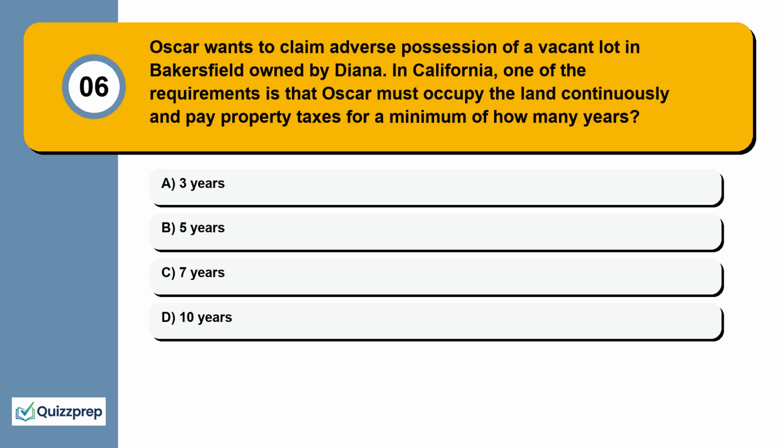Question 6. Oscar wants to claim adverse possession of a vacant lot in Bakersfield owned by Diana. In California, one of the requirements is that Oscar must occupy the land continuously and pay property taxes for a minimum of how many years? 3 years, 5 years, 7 years, 10 years.